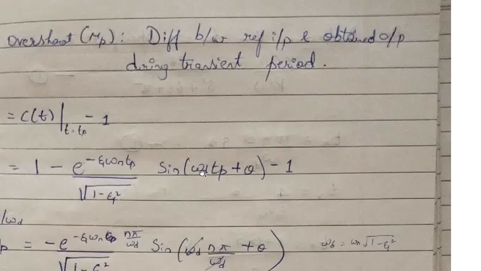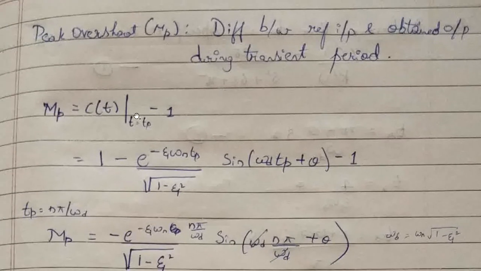Next we will do peak overshoot. Peak overshoot is the difference between the reference input and the obtained output during the transient period. So at time t equal to Tp, the maximum output is C of t minus 1, the difference between the reference input and the obtained output. The obtained output is C of t at peak time, minus the reference input, which is 1.